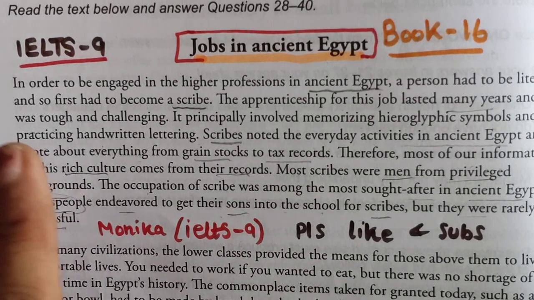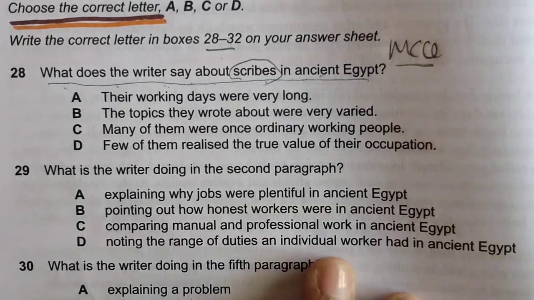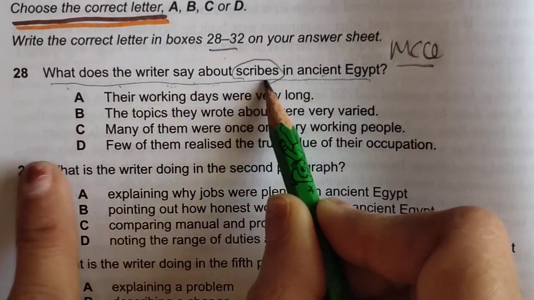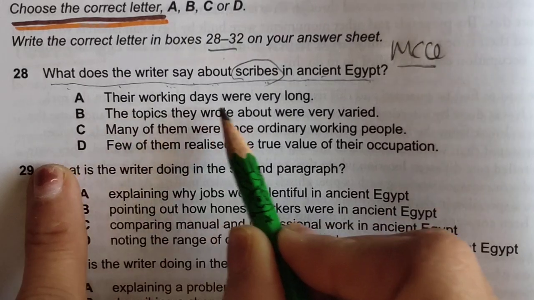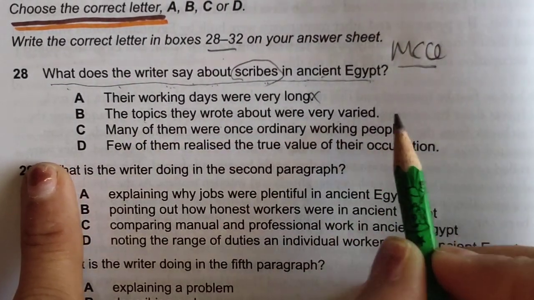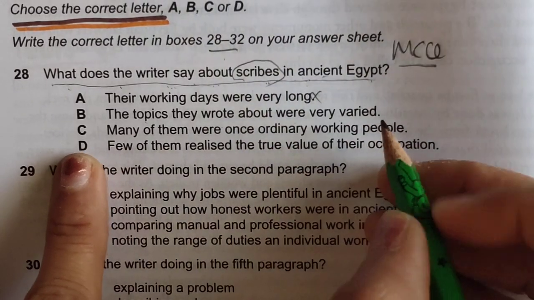Okay, now we will go to the options. Now I have gone through that first paragraph. What does the writer say about scribes in ancient Egypt? Their working days were very long. No, it is not given. The topics they wrote about were very varied.